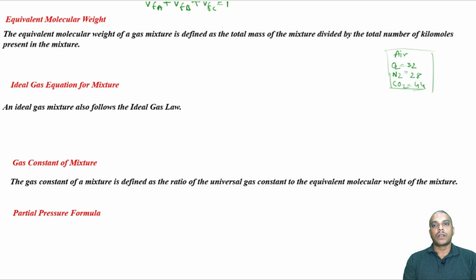The equivalent molecular weight of the mixture is defined as the ratio of the total mass of the mixture divided by the number of kilomoles present in the mixture.